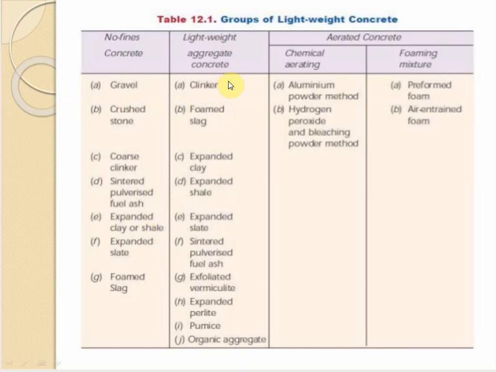And for lightweight aggregate concrete, same, the clinker, foam slag, expanded clay, expanded shale, where you use this as the lightweight aggregate. And next, aerated. In aerated, that is chemical aerating and foaming mixture. The chemical aerating aluminum powder method can be used, and hydrogen peroxide and bleaching powder method. In foaming mixture, performed foam and air entrained foam, the groups of lightweight concrete.